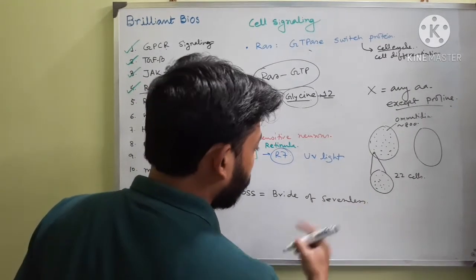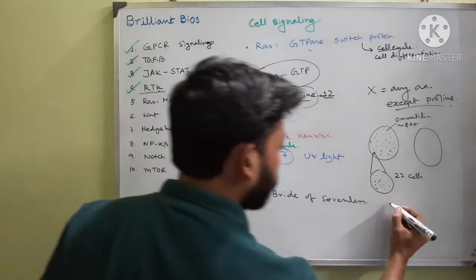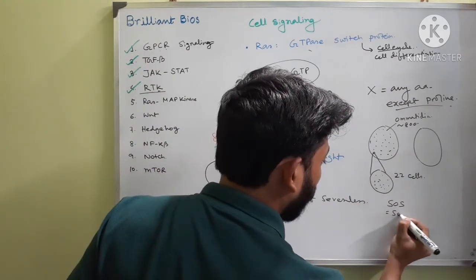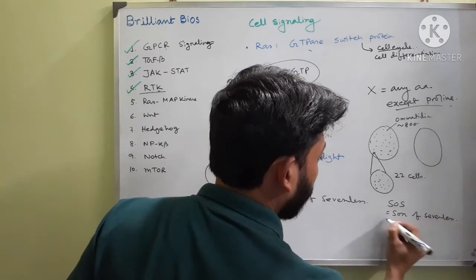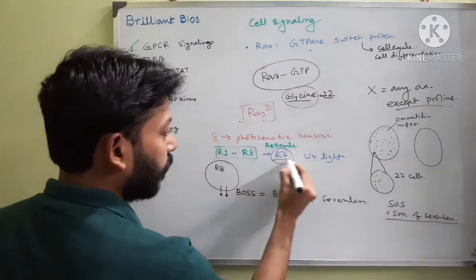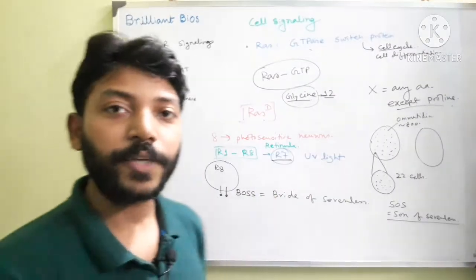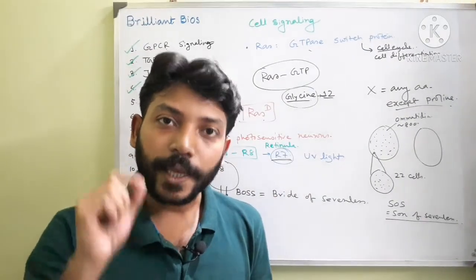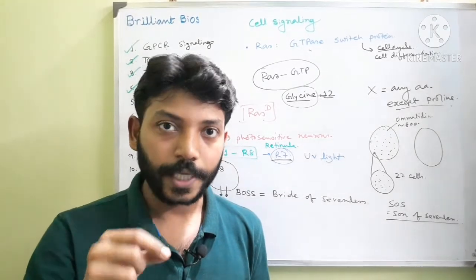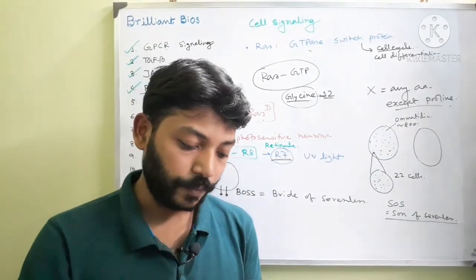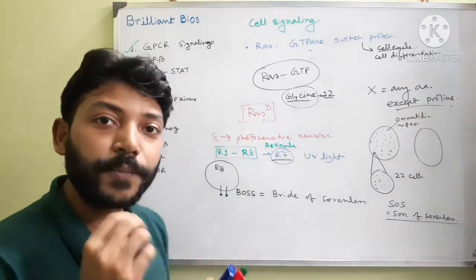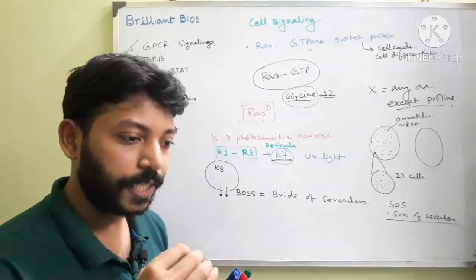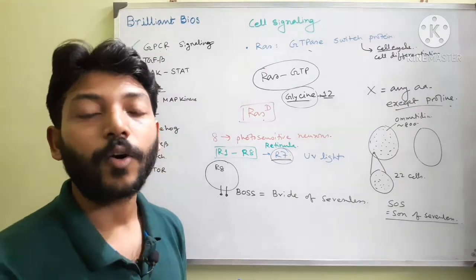Another name I mentioned, SOS, means son of sevenless. They discovered the sevenless gene. In Drosophila, the naming is very different, because the naming points to the recessive mutation of the organism.